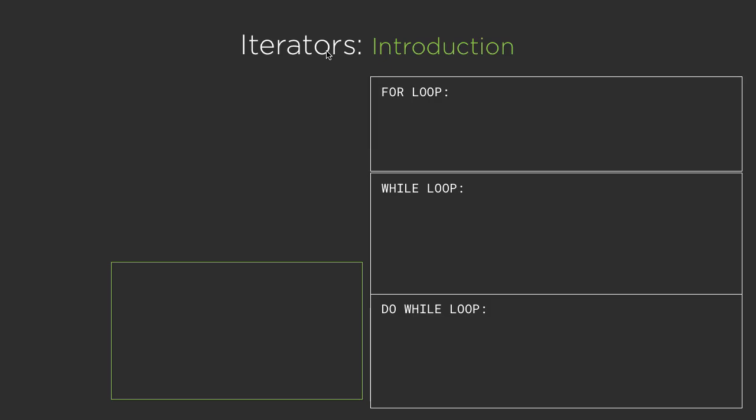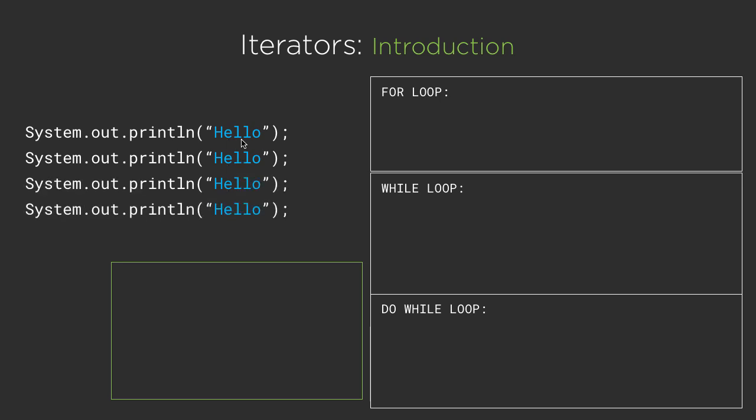So here, first of all, let's get introduced with what are various types of iterators in Java, such as we have the for loop, while loop, and do while loop. Now the question arises, in what scenario we have to make use of these loops? Let us take an example. Here, suppose if I use system.out.println hello. Now if I ask you to print hello 4 times, so as a beginner you will simply try to print hello 4 times like this.